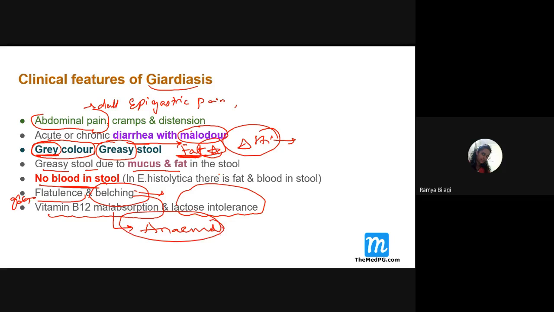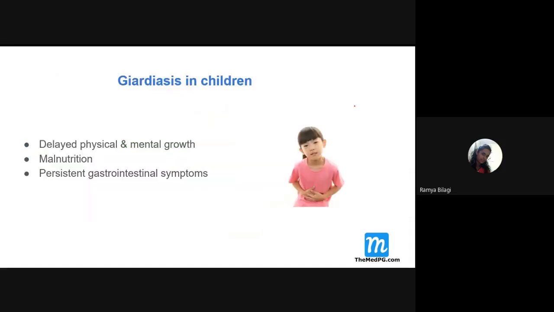Any doubts over here? Whenever it affects the gallbladder, the clinical presentation will be what? There will be jaundice, right? Now, if Giardia infects children, then what will happen? There will be delayed physical and mental growth of the child.